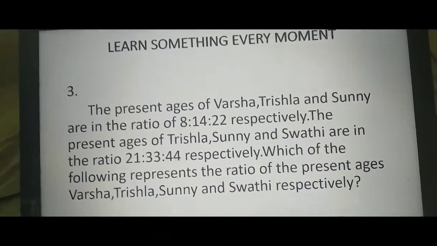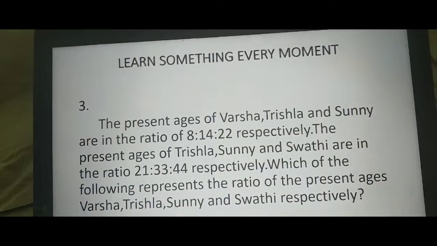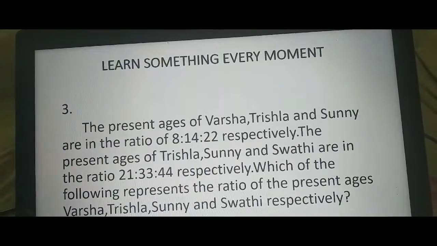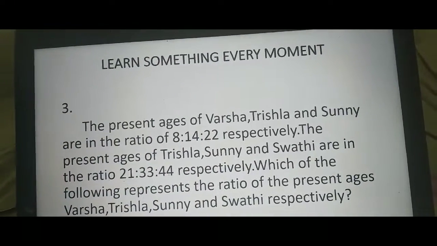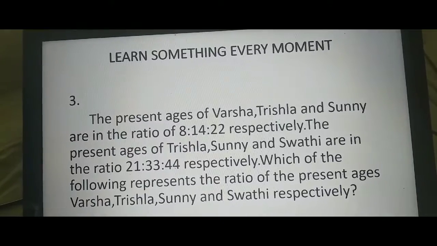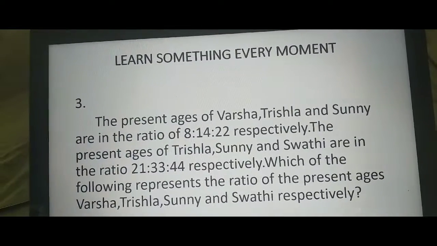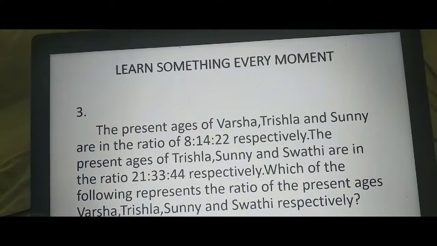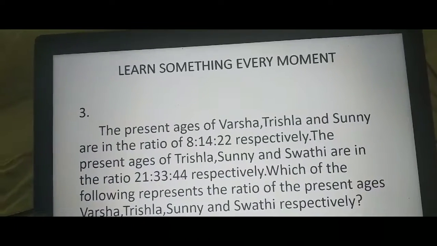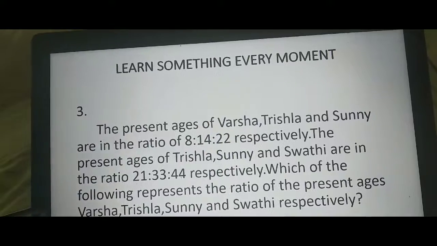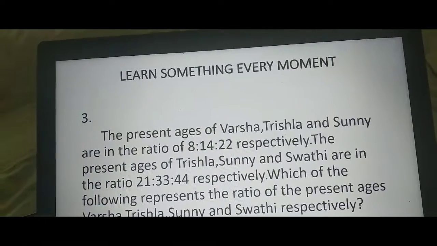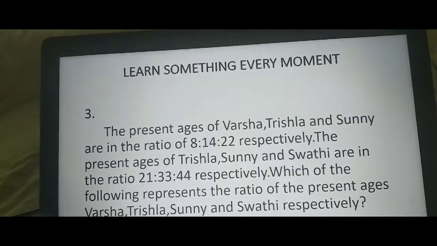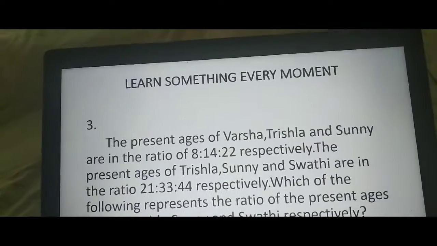8:14:22. See here, 8 means 4 into 2, 14 means 7 into 2, 22 means 11 into 2. Okay, see here, Trishla and Sunny ratio is 14 and 22, and in the second ratio 21 and 33. See, 21 means 7 into 3, 33 means 11 into 3. Getting or not? So, in the above ratio, if we multiply by 3, which means 4 into 3 is 12, 7 into 3 is 21, and 11 into 3 is 33.